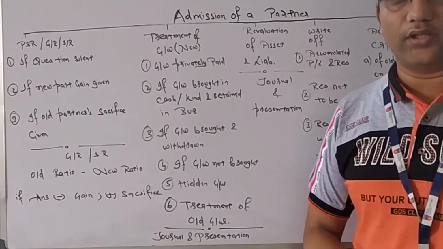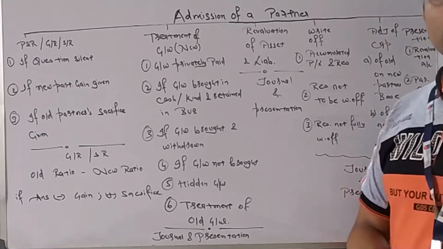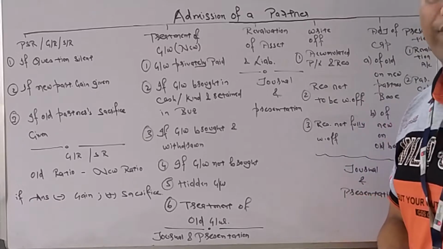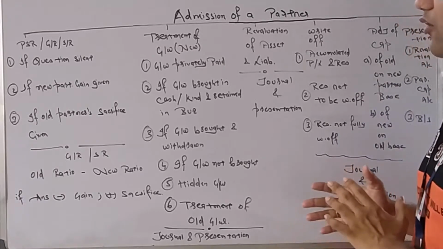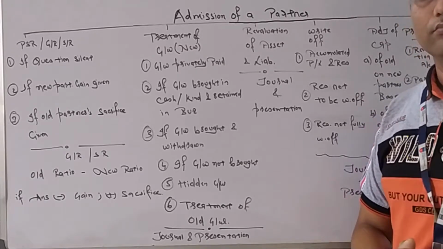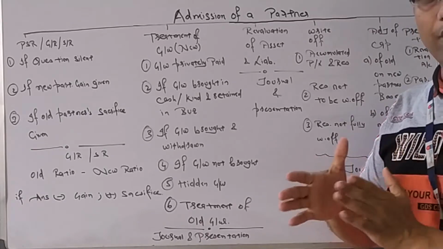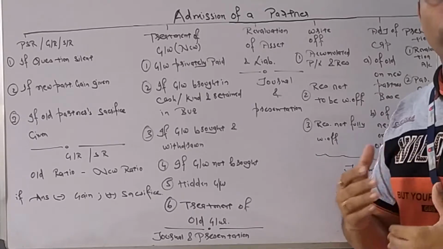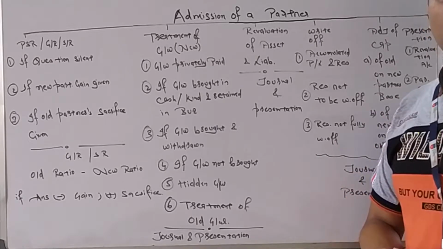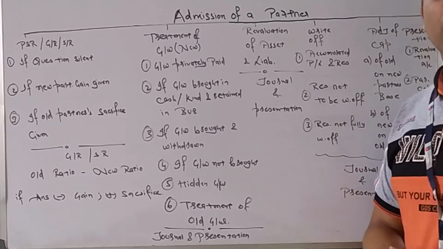Subject name is accountancy. We are going to learn the biggest chapter of accountancy, admission of a partner. There are several parts, several subdivisions of the chapter which we are going to learn. How to present the things.